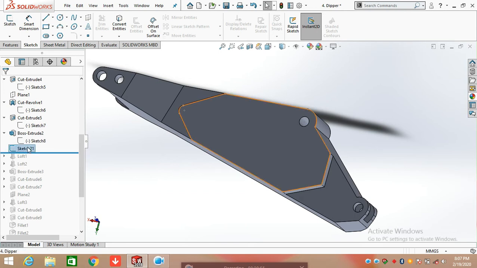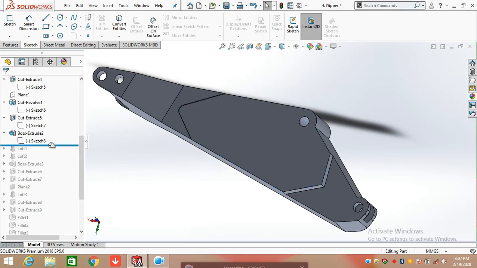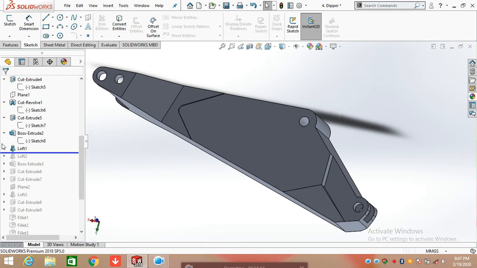After creating this one sketch, I'm going to loft the body. For this, we need to create two sketches to use the loft command. So first of all, here we create a 3D sketch.